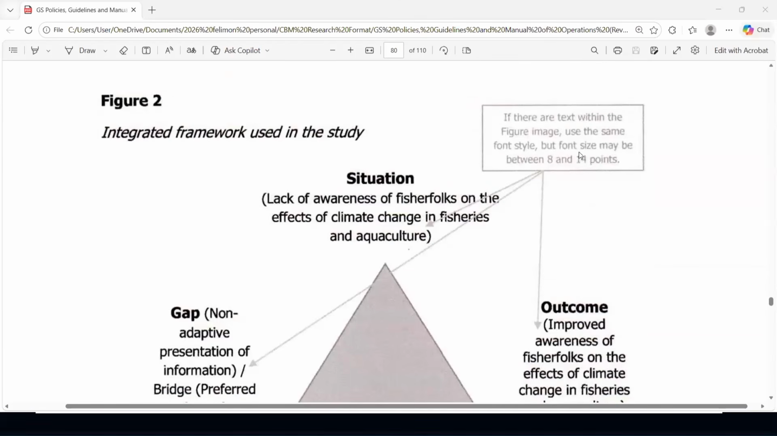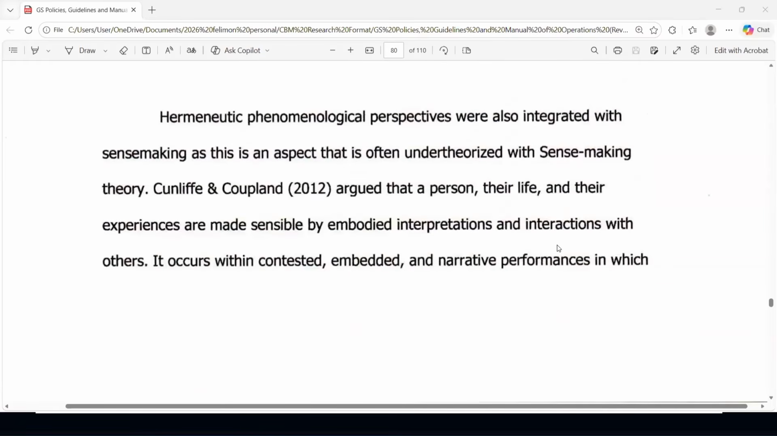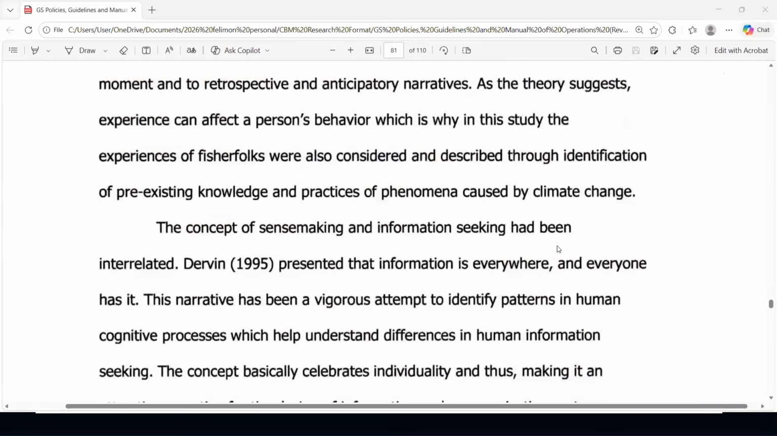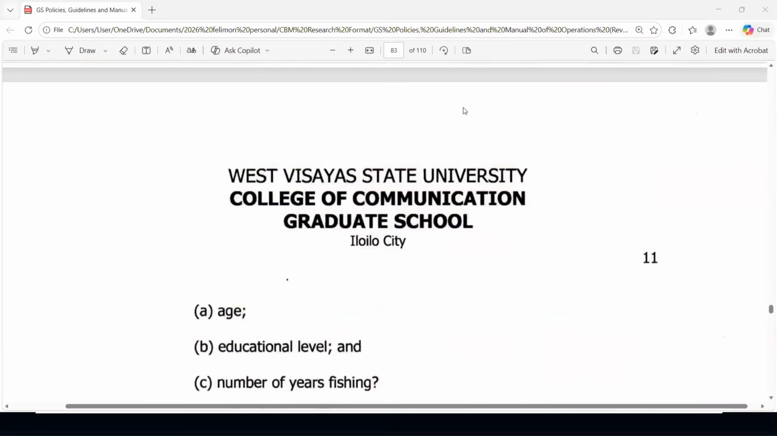Okay. Now, if there are texts within the figure image, use the same font style, but font size may be between 8 and 14. Oh, hallelujah. We are allowed to use smaller font size for the figure. That's good. But the minimum is 8, not smaller than 8, okay? Now, let's scroll down some more.